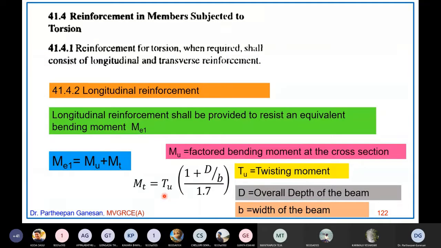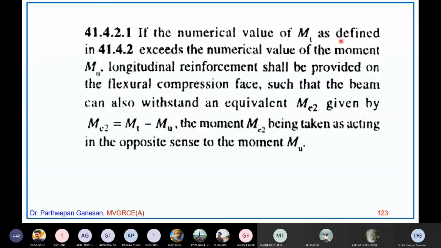So instead of designing, as in the earlier problem, using only factored bending moment, when it is subjected to shear force we will design for bending moment as well as twisting moment using this equivalent bending moment value. Now your code says if the numerical value of MT, that is the twisting moment, is TU into 1 plus D by B divided by 1.7.